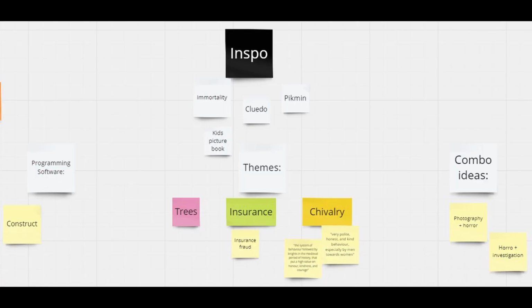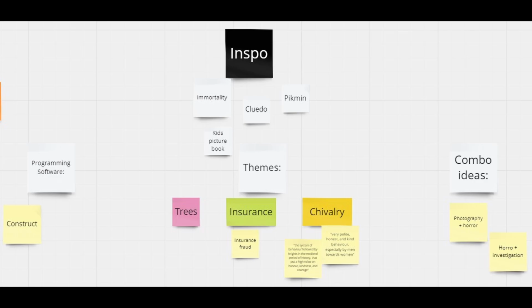Having worked together on the previous assignment, it was easy for us to meet up on the Discord and start working on a mirror board. We initially laid out the three themes we needed to include, a space for the idea combo and another for inspiration. Working based on the themes was difficult for us, producing minimal ideas such as, would it be fun to play a game where you commit insurance fraud?